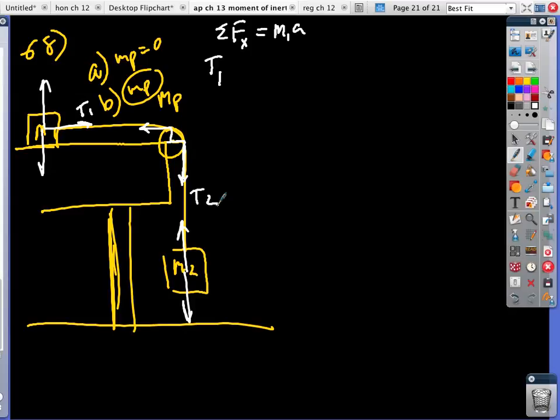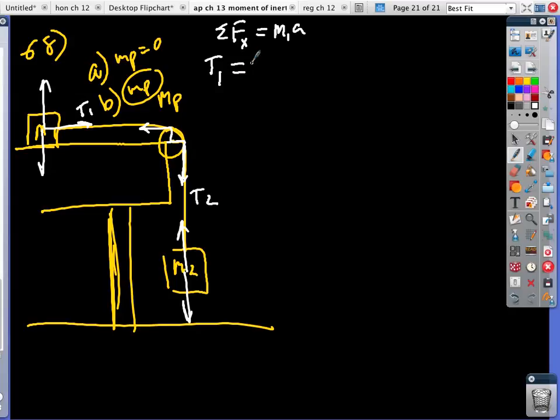Now, situation B, the pulley has mass. Are T1 and T2 equal? No. Everybody realizes that, yes? T1 and T2 are not equal, good. So in that case, I have to make sure I'm distinct in these two things.